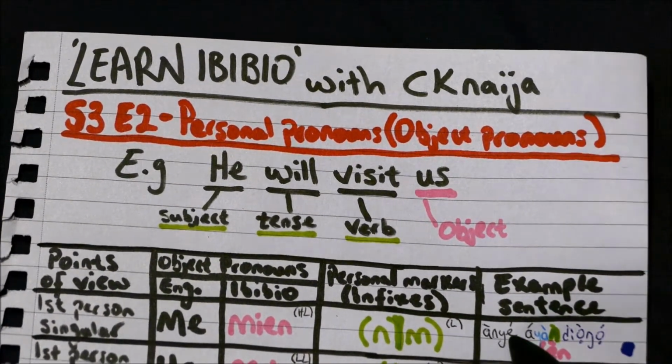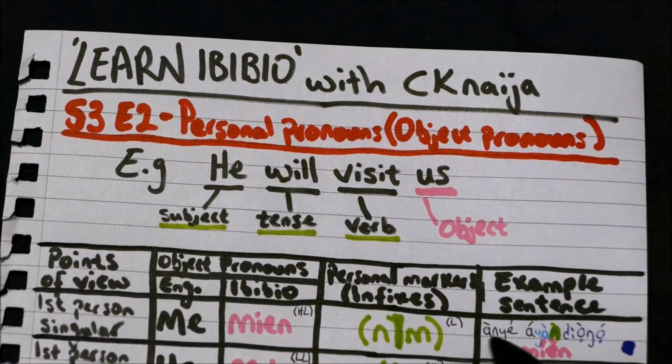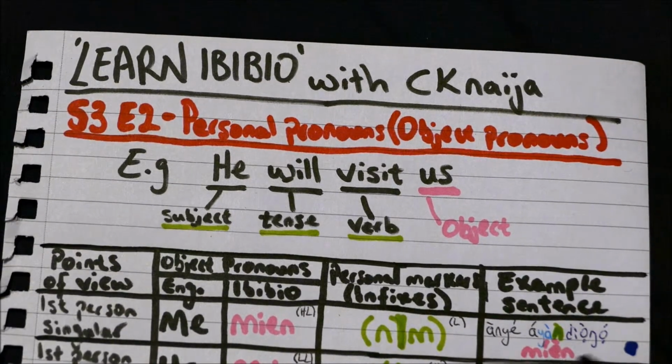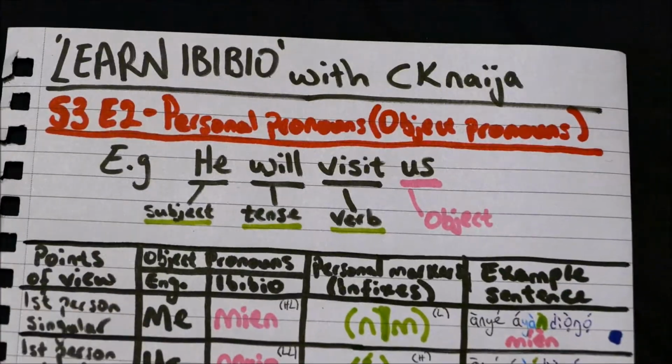So we have anye, a, to agree, aya, diongo, mien. In this particular example, adding the word mien is not necessary, because once you have that agreement, we already know that the object of the sentence is me. So it's redundant to have that word mien. You can just say anye aya diongo, and that means he will know me.